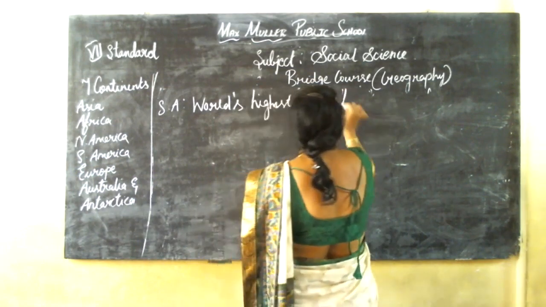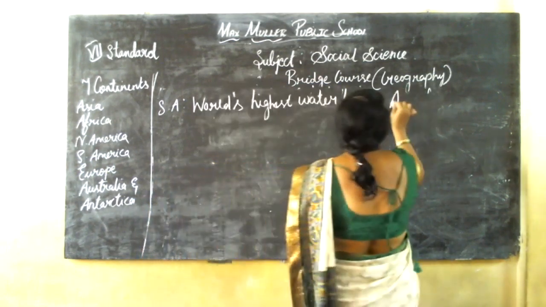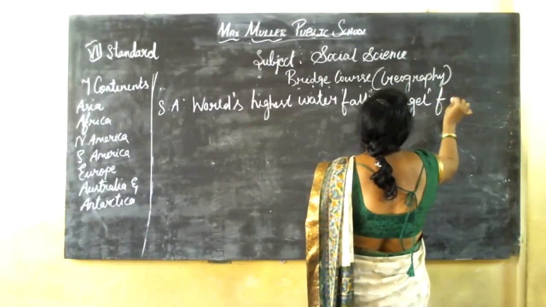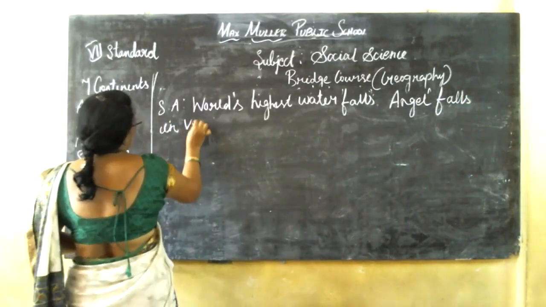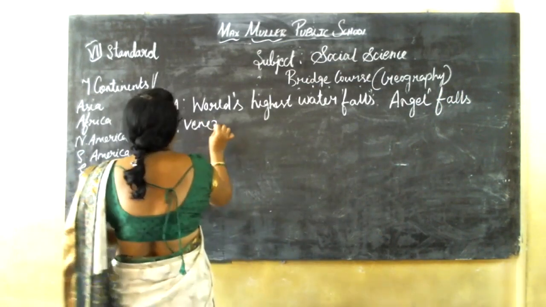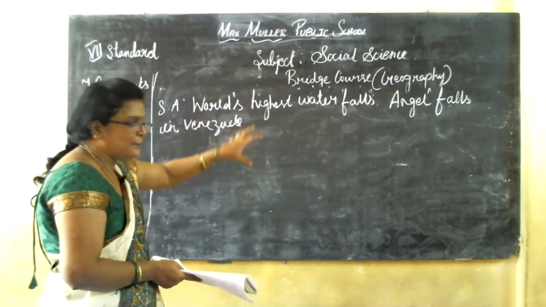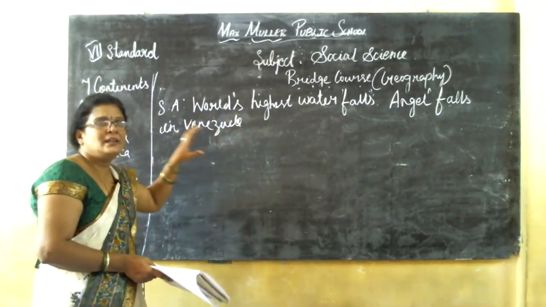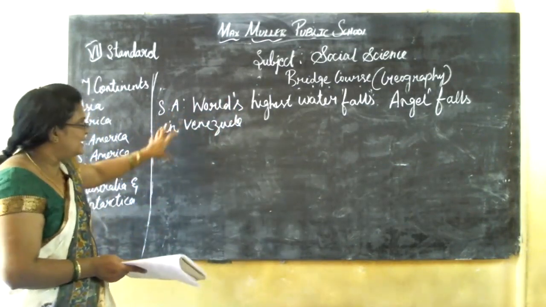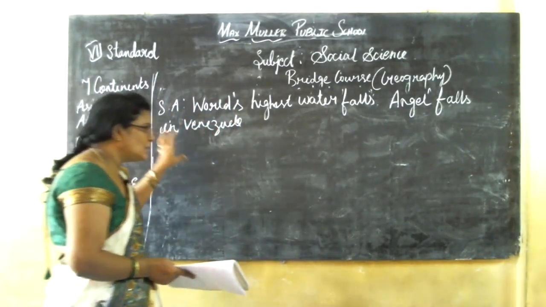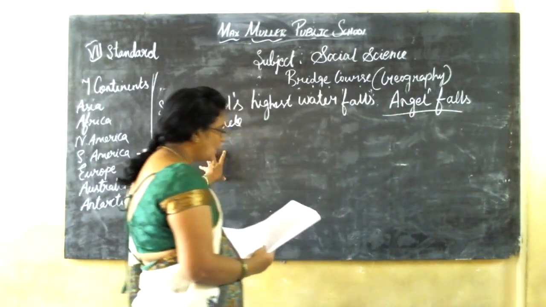What is it called? Angel Falls in Venezuela. Angel Falls is a famous waterfall and also the world's highest waterfall. It is located in the South American continent.